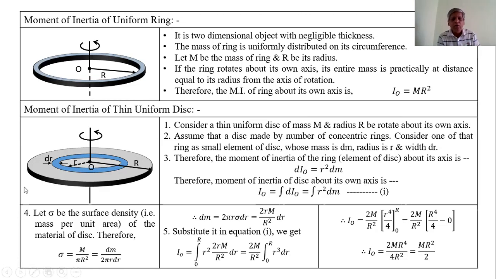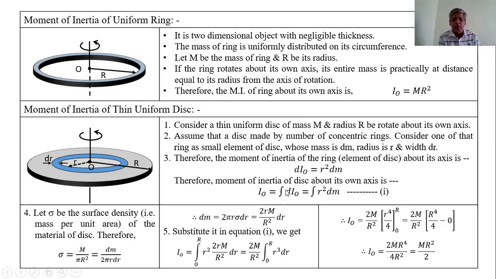Now, considering such rings with radius from 0 to capital R, the integration of the moment of inertia of such rings together, that is the summation of the moments of inertia of all the rings, is the integration of the moment of inertia of the small element we have considered.